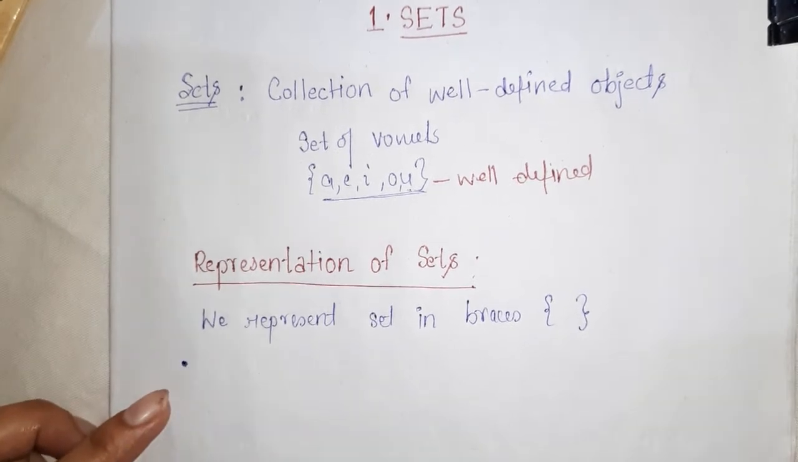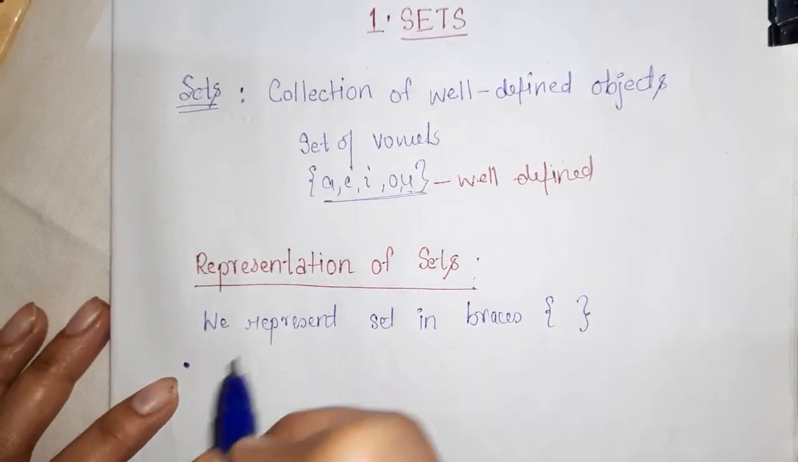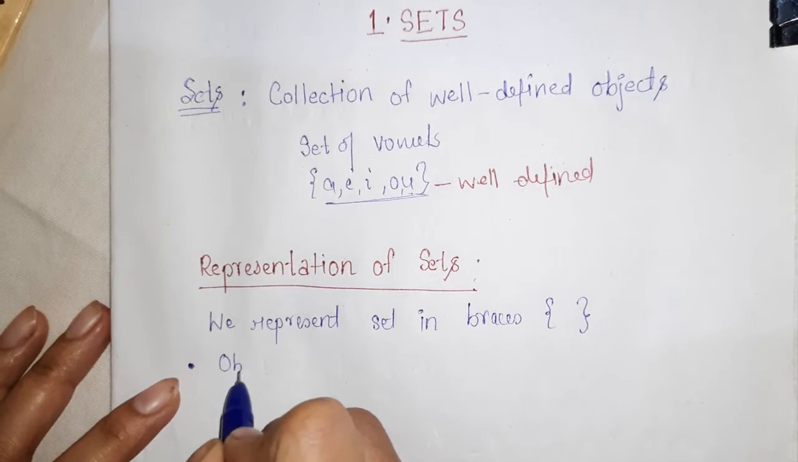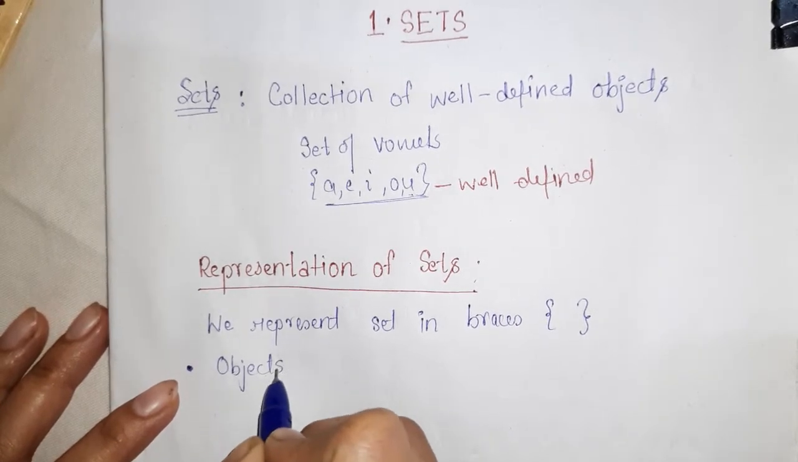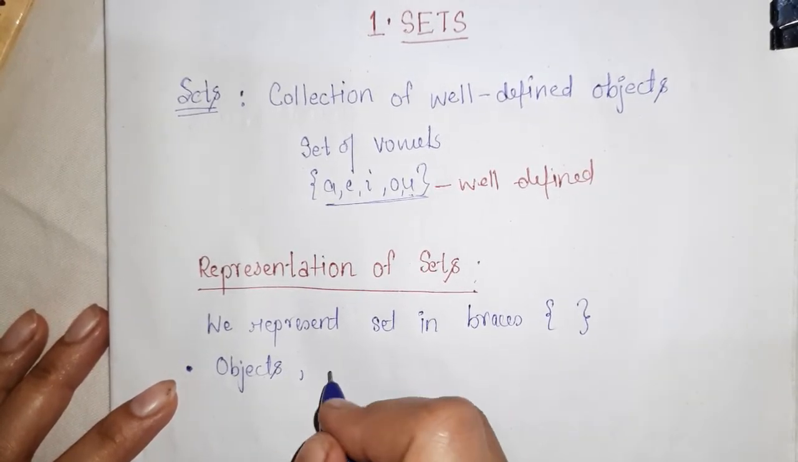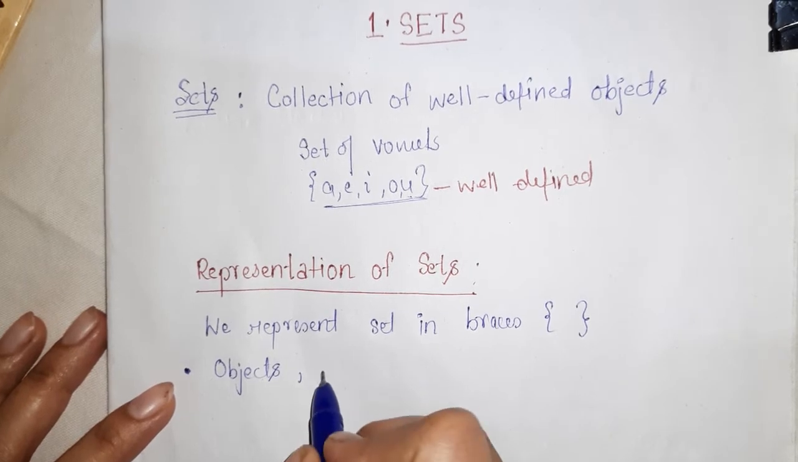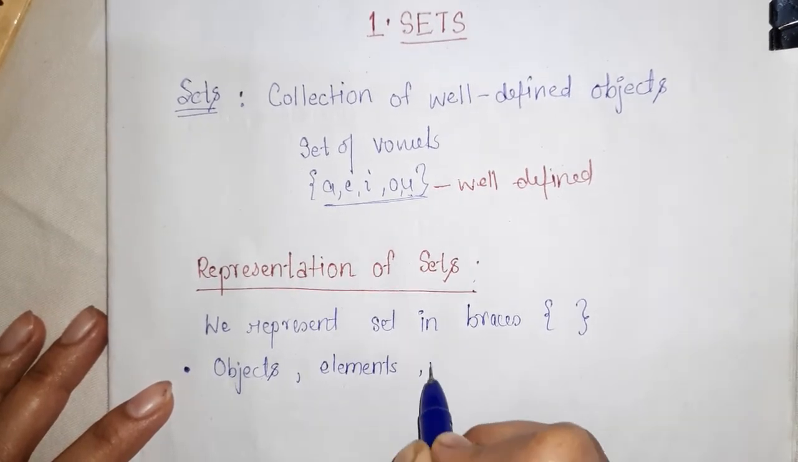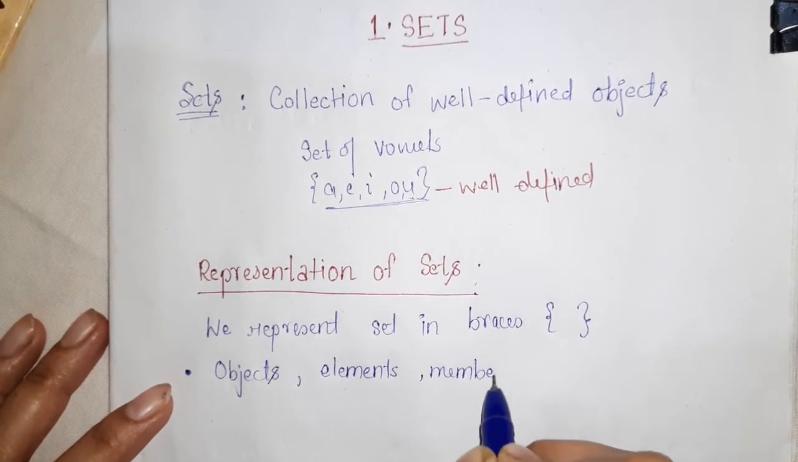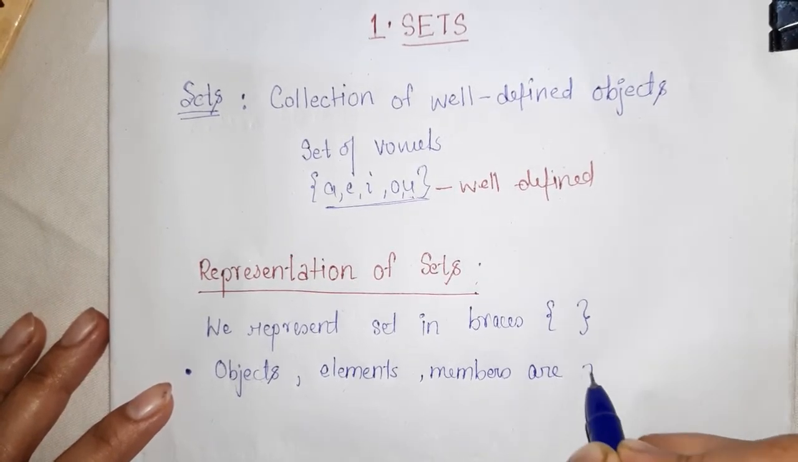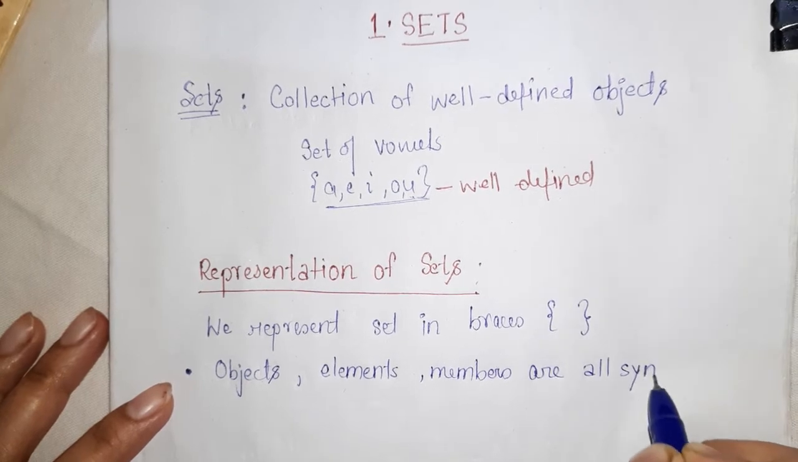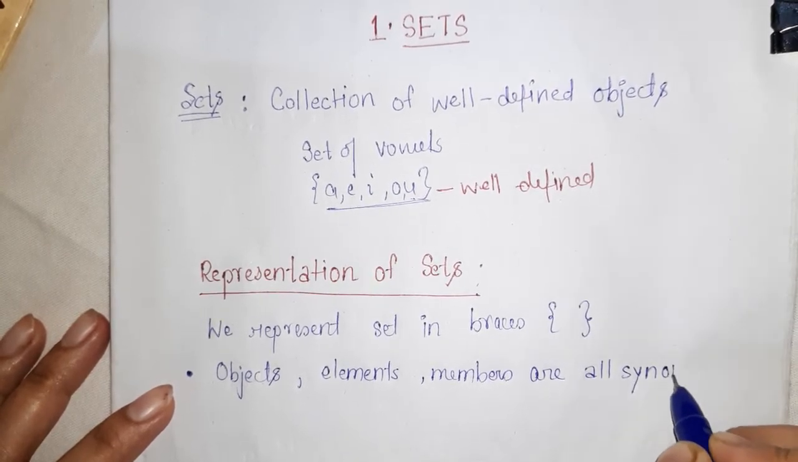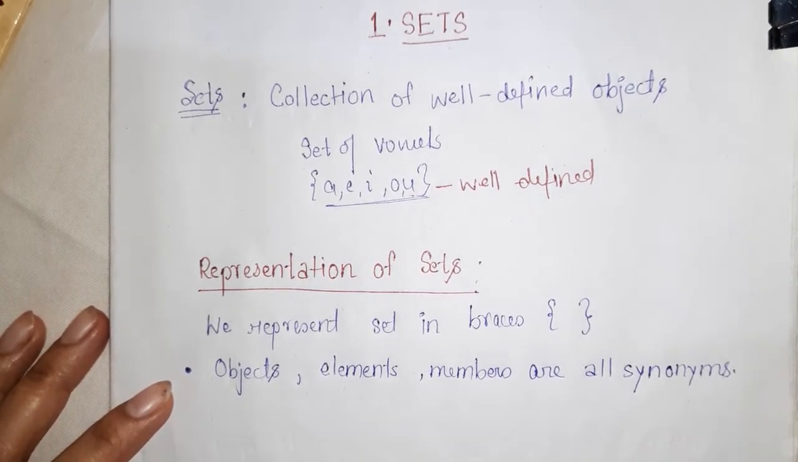And the first thing, the elements that are there, elements may be called objects or members of that set. Elements, objects, members are all synonyms, right? Means they have the same meaning, right?